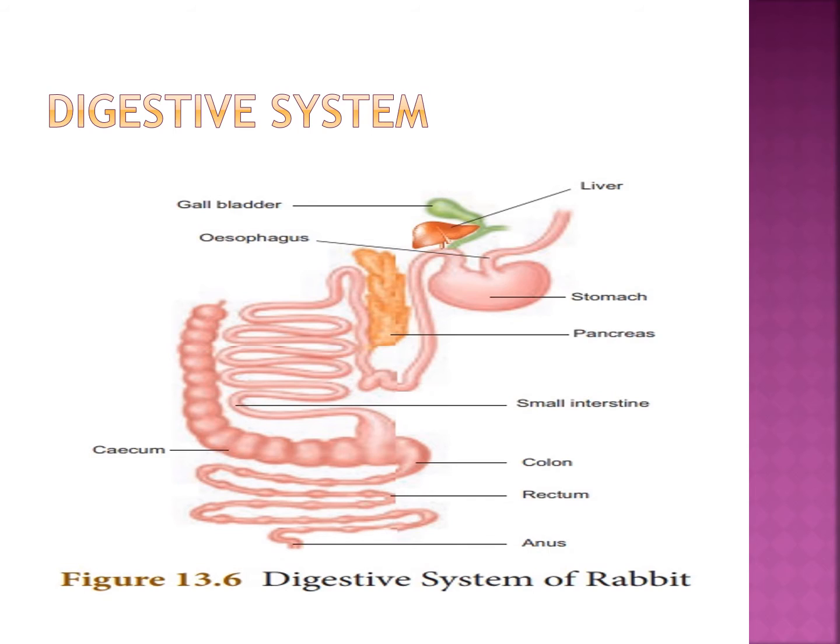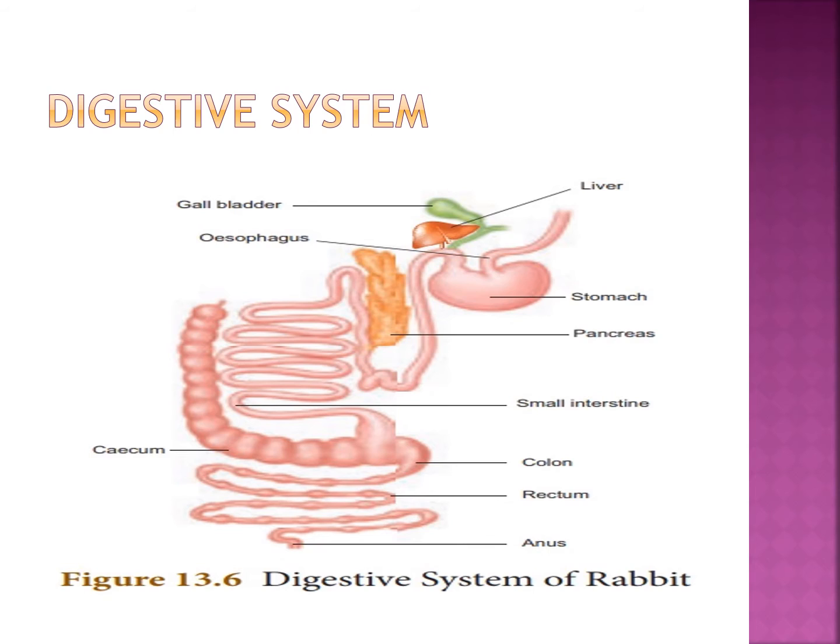First, mouth. The mouth is a transverse slit bounded by an upper and lower lip. In between, the small slit is the mouth. It leads into the buccal cavity. Buccal cavity means the opening of the mouth and the inside. The floor of the buccal cavity is occupied by a muscular tongue. We also have a tongue, the rabbit also has it. Jaws bear teeth. Two jaws are there that have teeth.